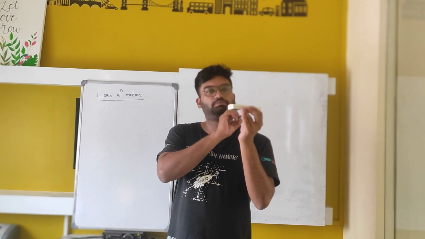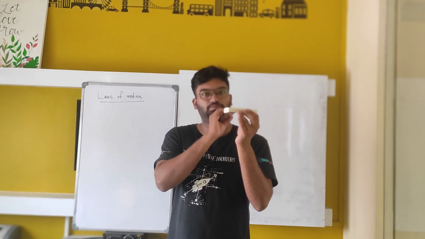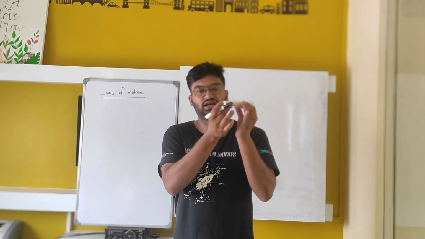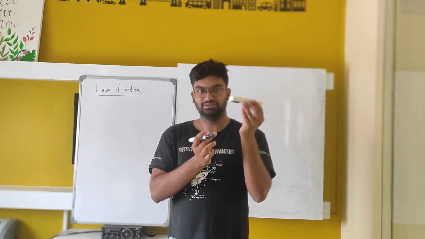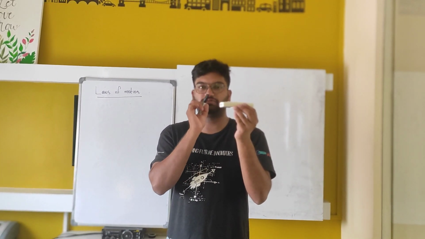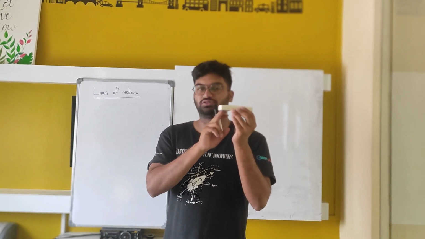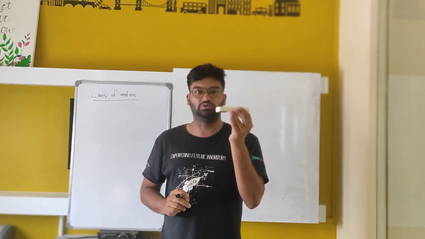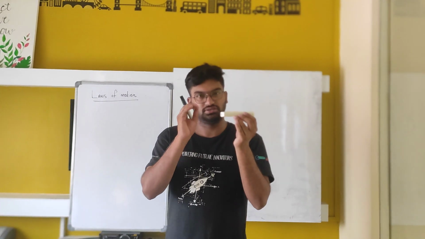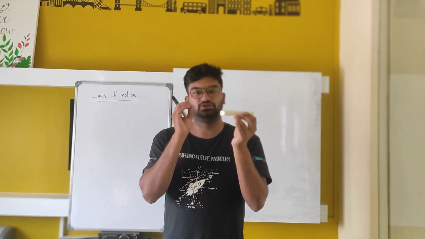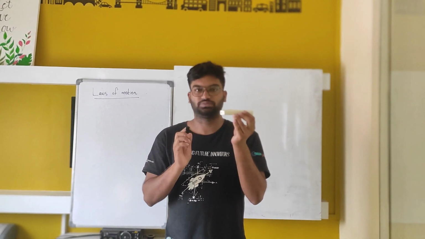We need a push or pull to start the motion. Am I right? So unless we act a force upon this roller coaster, it will not start moving. This is exactly Newton's first law of motion.